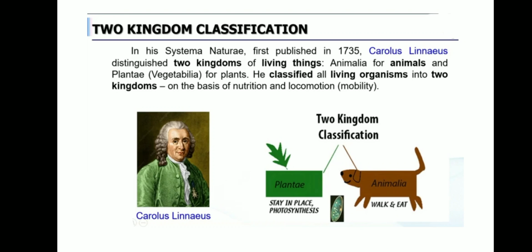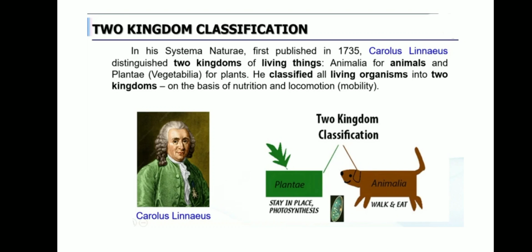Can you see the scientist? Yeah, he is Carolus Linnaeus. What did he do? He distinguished two kingdoms of living organisms. They are plants and animals. He differentiated all the living organisms into two categories. One is plant and the other one is animal. So that's what we say, it is Plantae and Animalia.